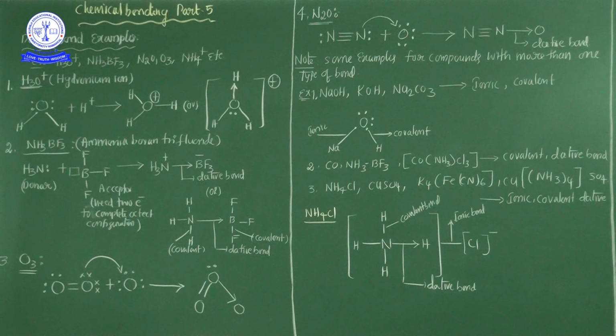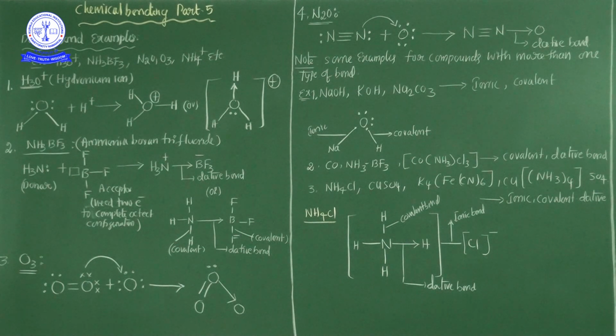But the second atom suffers from a deficiency in the octet rule, that's why it has an empty orbital and can easily accept the electrons from the first atom. This process is nothing but a dative bond or coordinate covalent bond. Now I will explain H3O+, NH3BF3, N2O, O3 and NH4+.